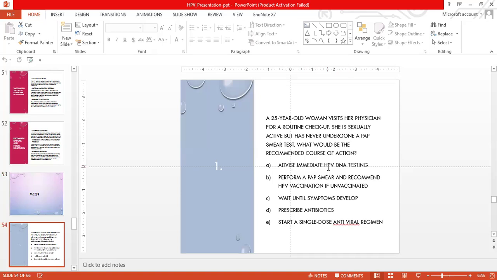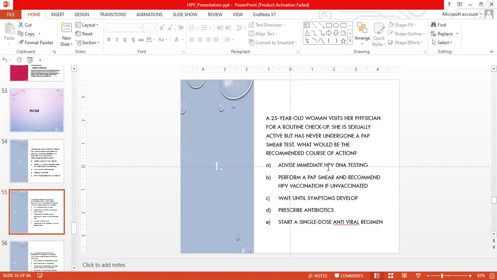A, advise immediate HPV DNA testing. B, perform a pap smear and recommend HPV vaccination if unvaccinated. C, wait until any symptoms develop. D, prescribe antibiotics. E, start a single-dose antiviral regimen. B is the correct option.